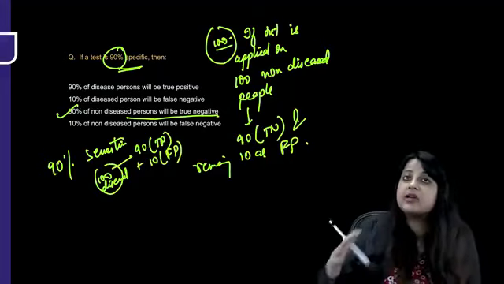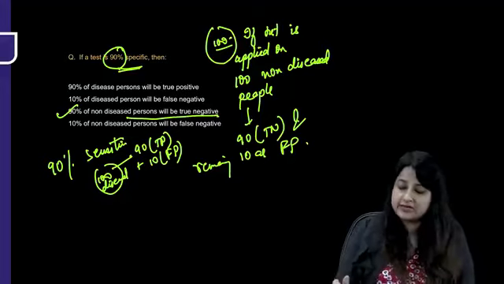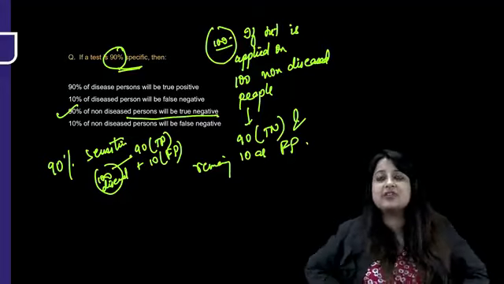Specificity means I am applying on 100 non-diseased. Out of that, 90 are coming as true negatives. So that's it for the rapid revision of screening.